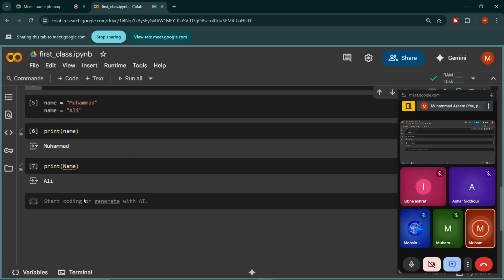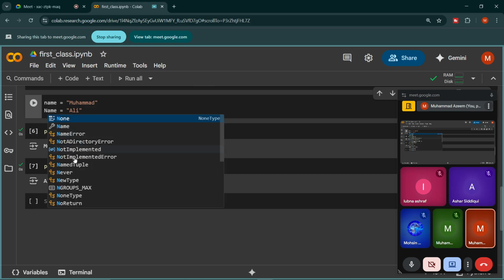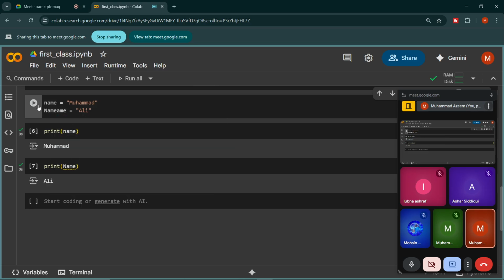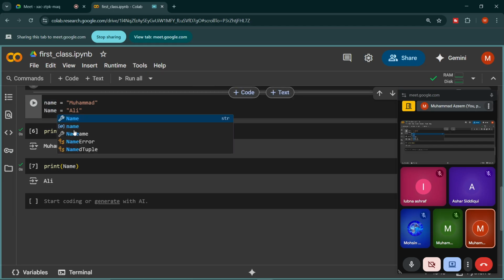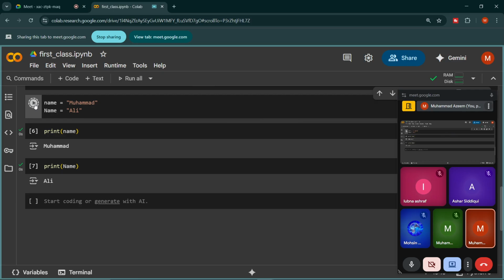Okay, let's dive into the second rule a little bit more deeply. As I just told you, we can use smaller letters and capital letters.